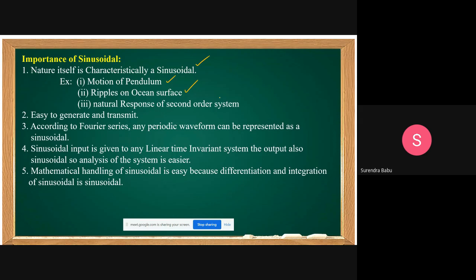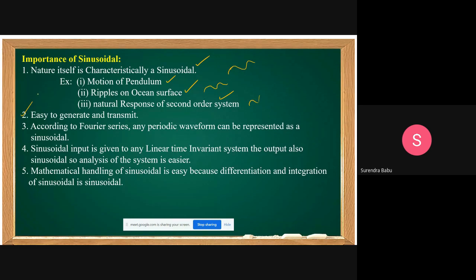Natural response of a second order system. All these are examples which are in the form of sinusoidal. The motion of the pendulum is sinusoidal in nature. The ripples on the ocean surface are also sinusoidal in nature. The natural response of the second order system, even in control systems, what is it? It is a sinusoidal function. Okay, this is one reason why you are preferring the sinusoidal.